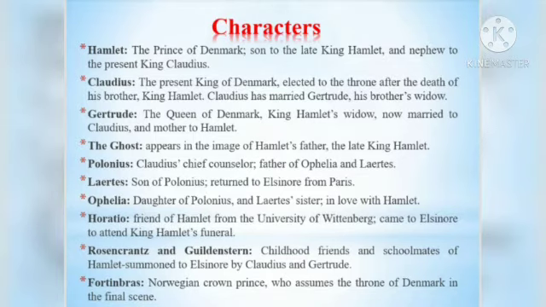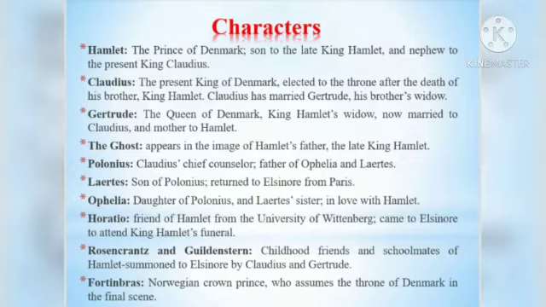The next character, Ophelia. Ophelia is a daughter of Polonius, and she is Laertes' sister, and Ophelia is Hamlet's love interest. The next character is Horatio. Horatio is a friend of Hamlet from the University of Wittenberg, and he has come to Elsinore. He has come to Denmark to attend King Hamlet's funeral. Horatio is Hamlet's faithful and sincere friend.